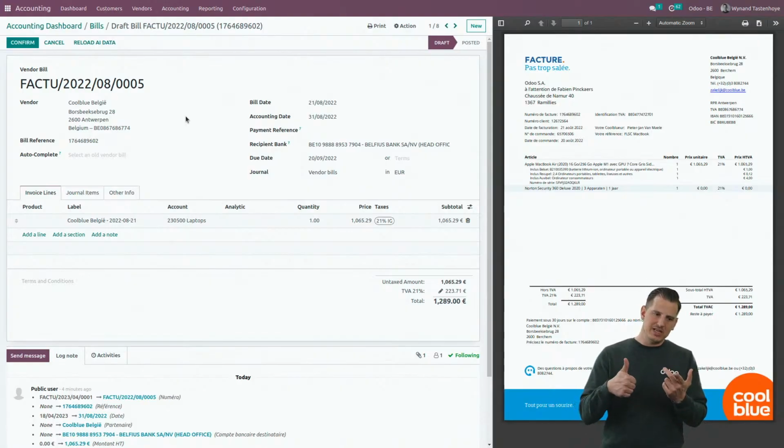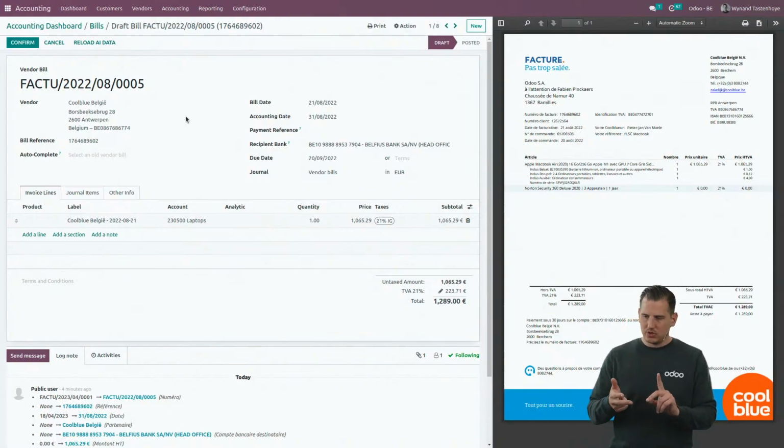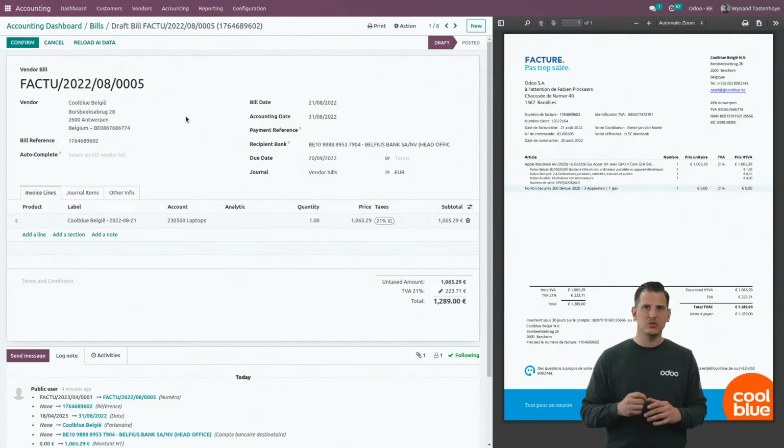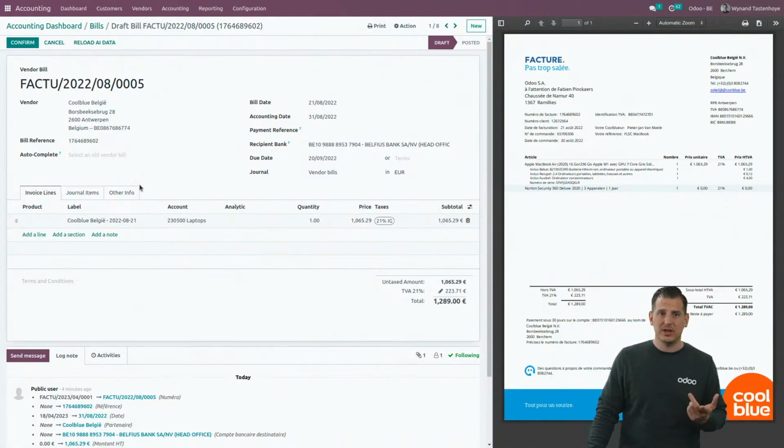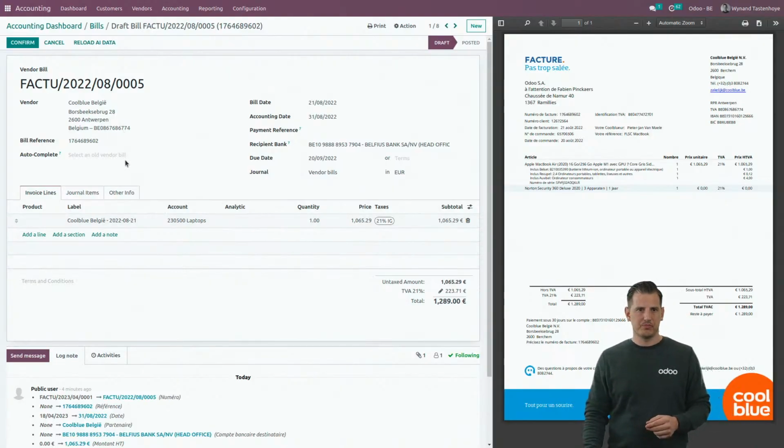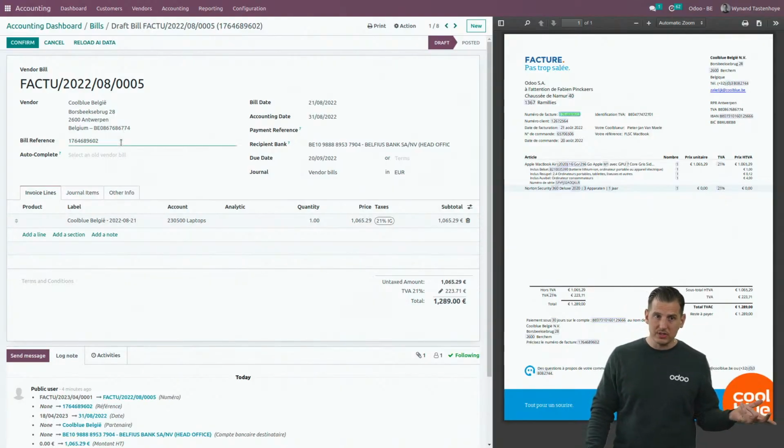Basically, based upon the name, the address, the URL, but also the mail address. If the contact already exists in the database, Odoo will link it to the right contact. And if it doesn't exist, we're going to connect to the VIES platform. Based upon the VAT number, we're going to create the contact for you. We also find the bill reference, for example.